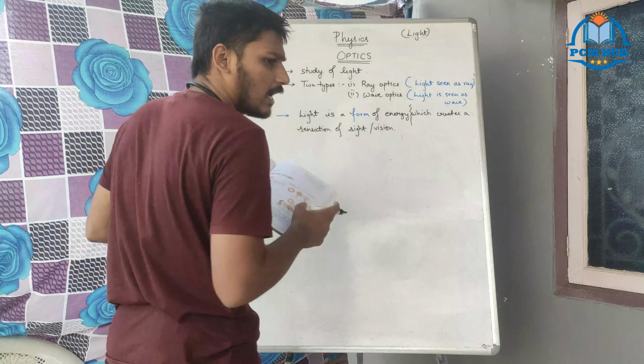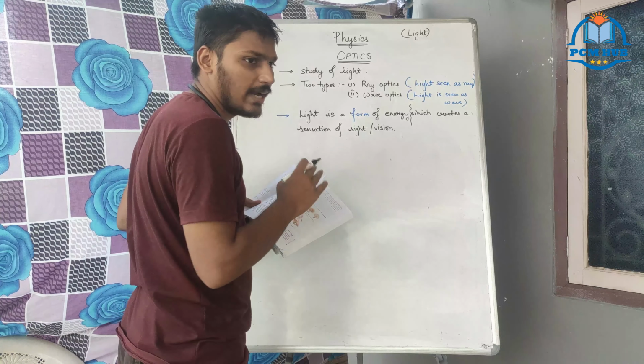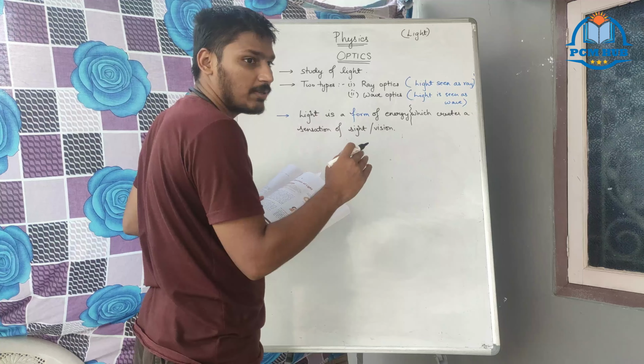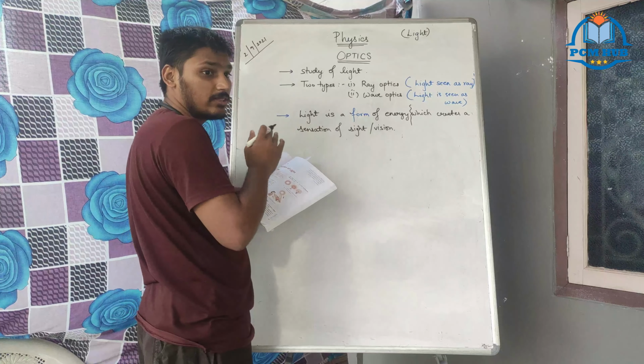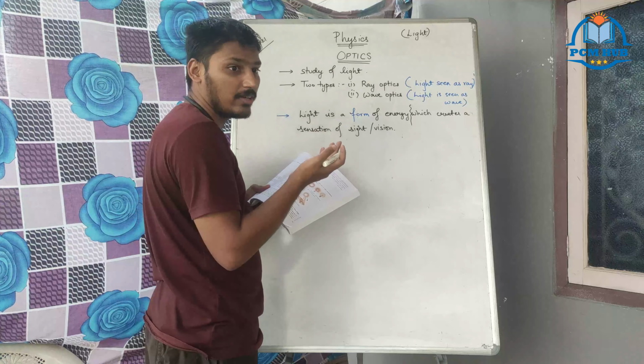So it can be converted from one form to another. Light can be converted to heat, heat can be converted to electricity, electricity can be converted to heat, heat can be converted to light. The bulb principle is that only, na?